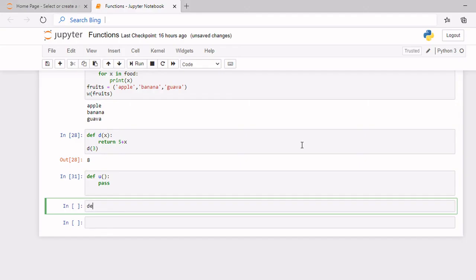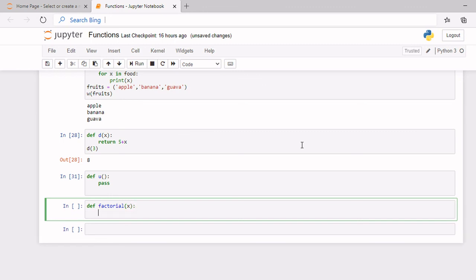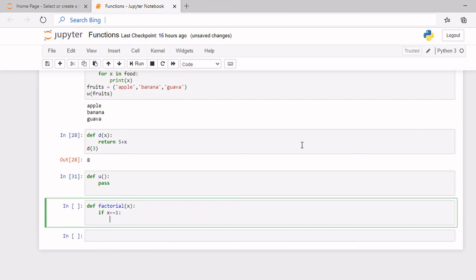Okay, so now I will create a recursive function. I'll name it factorial, and I'll provide the argument as x and then colon. Okay, so now if x is equal to 1, then return 1.